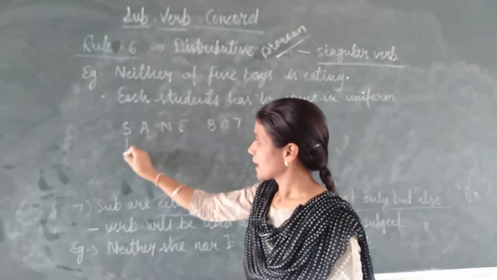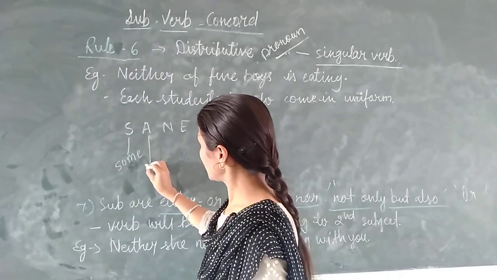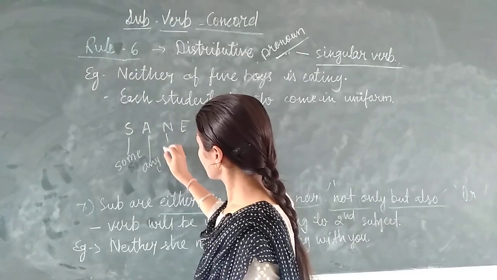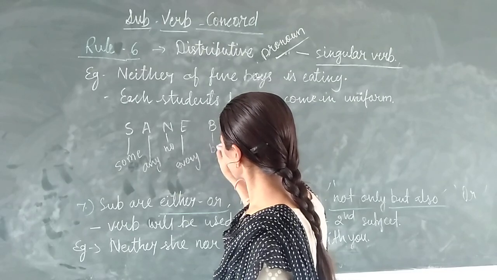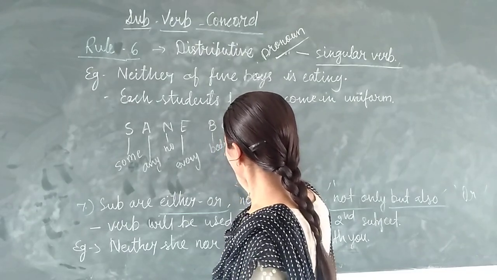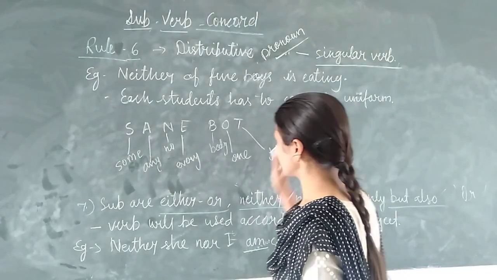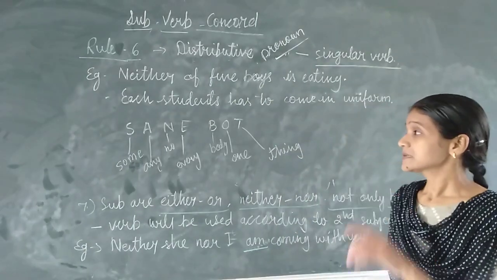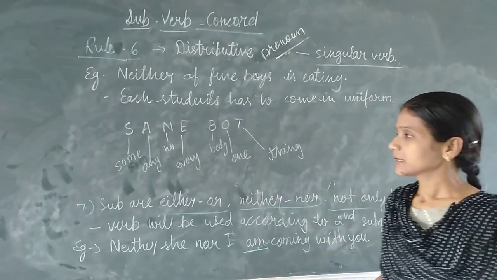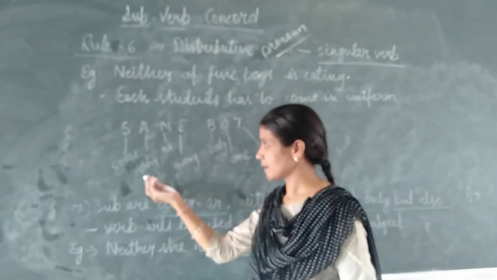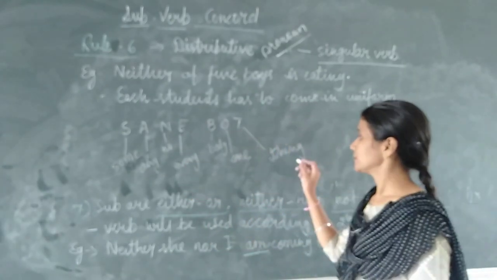The S means some. A means any. N means no. E means every. B means body. O means one. And T means thing. I have written here 7 letters: S A N E B O T. Now S means some, A any, N no, E every, B body, O one, and T means thing.